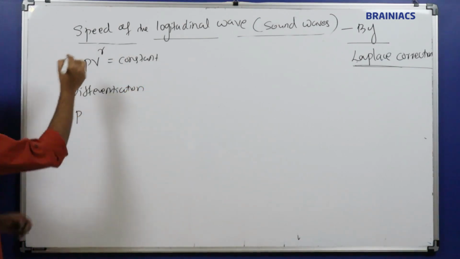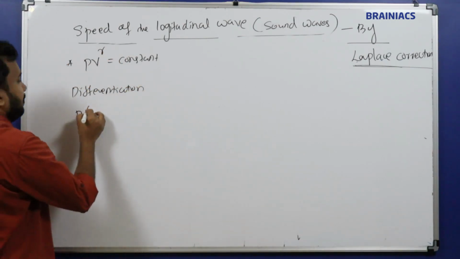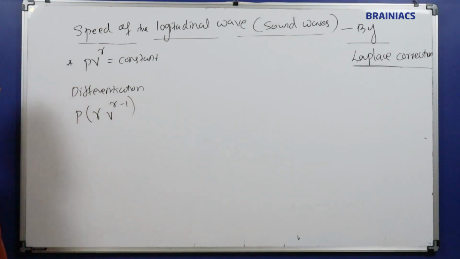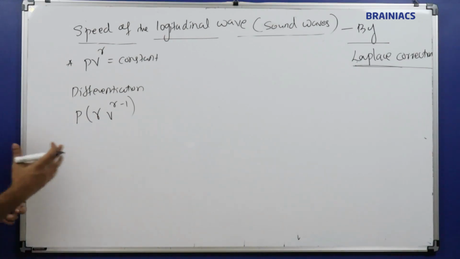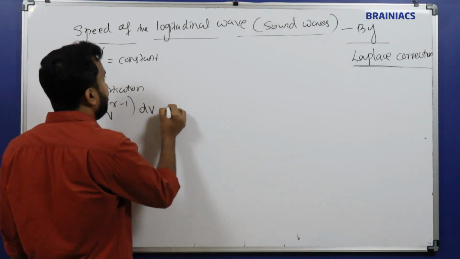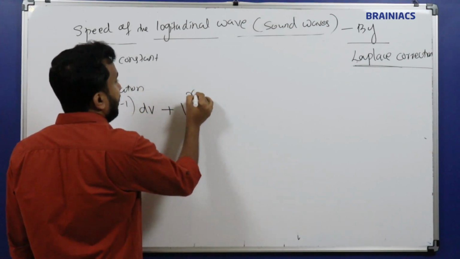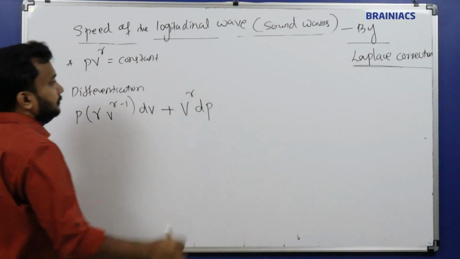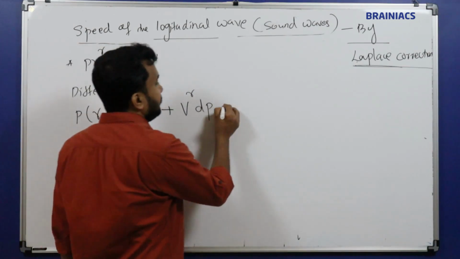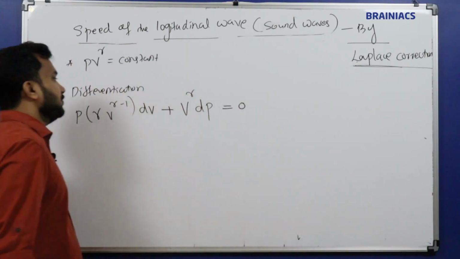So P into differentiation of V raised to gamma, gamma into V raised to gamma minus 1. Okay, P into gamma, so x raised to n, n x raised to n minus 1 into dV, plus V raised to gamma into dP, correct? First factor into differentiation of the second is equal to second into differentiation of the first. Constant differentiations are 0.